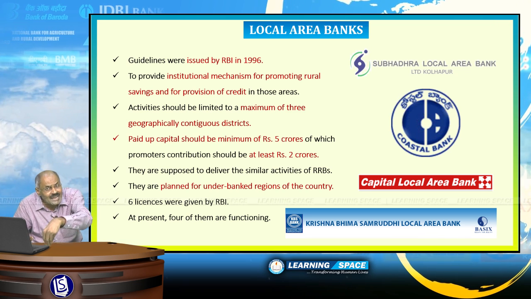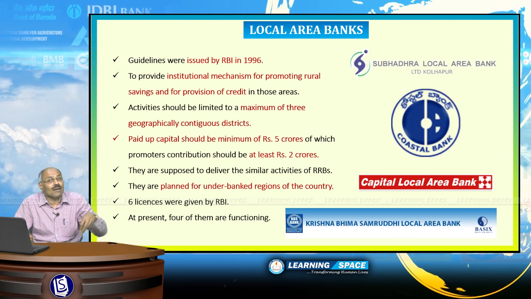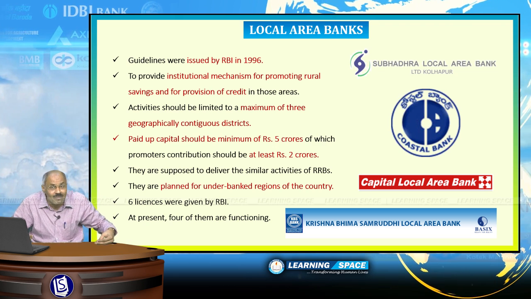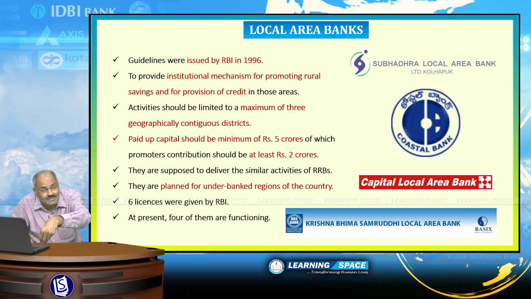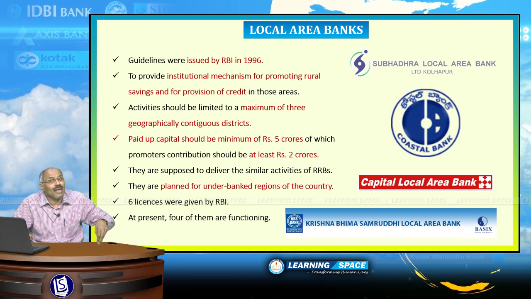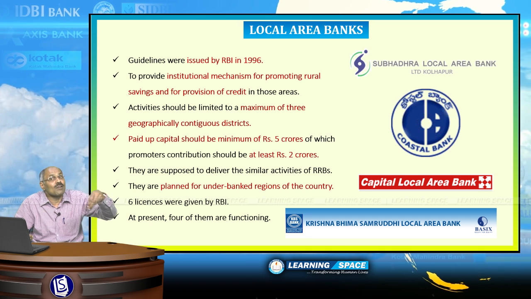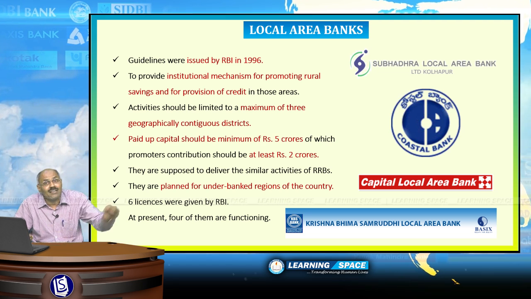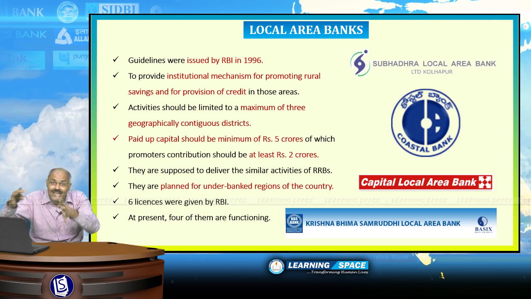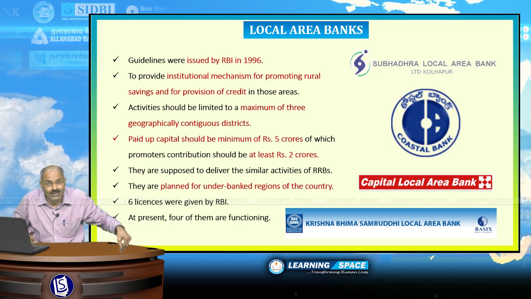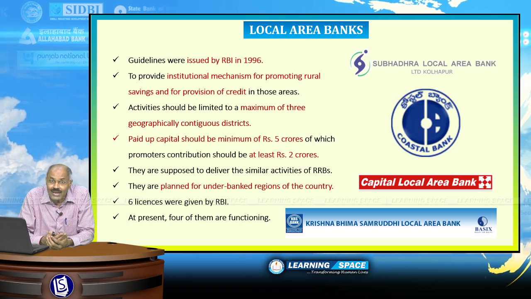That is the meaning of contiguous districts. So these local area banks, the main purpose is to develop underdeveloped regions expected to function on similar lines of regional rural banks, and at present 4 are in existence, and the main focus is for development of rural areas. And Reserve Bank thought in 1990s these banks will come up on similar lines of regional rural banks. So this is about local area banks.